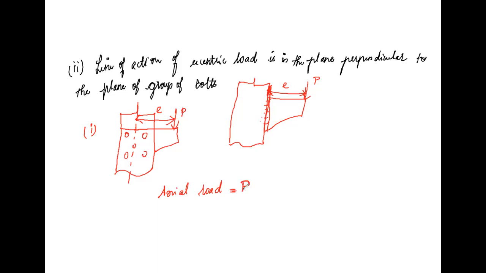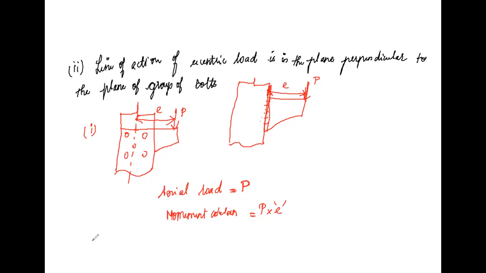For the moment calculation, the load is P and the distance is E, the eccentric distance.